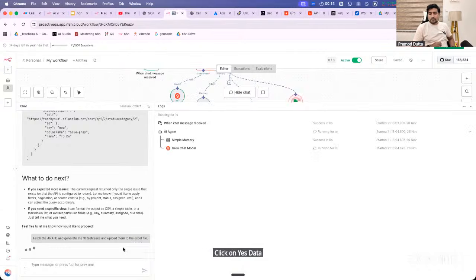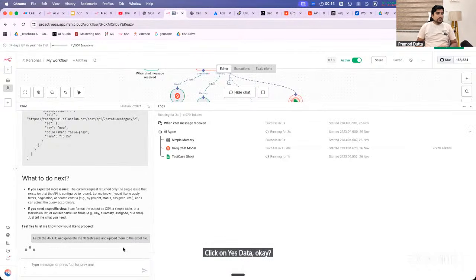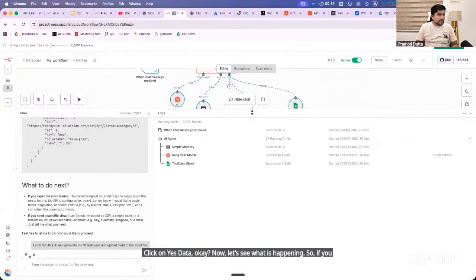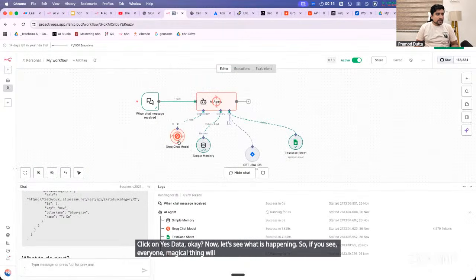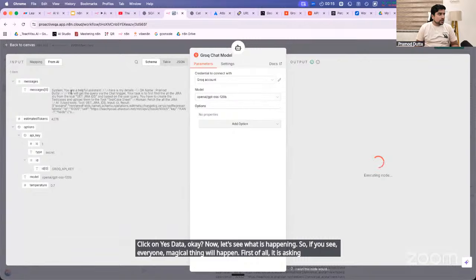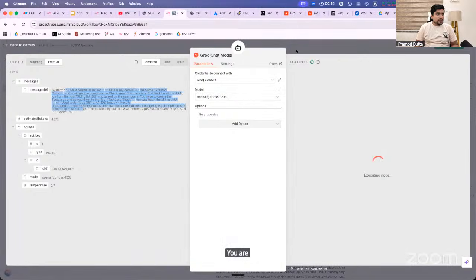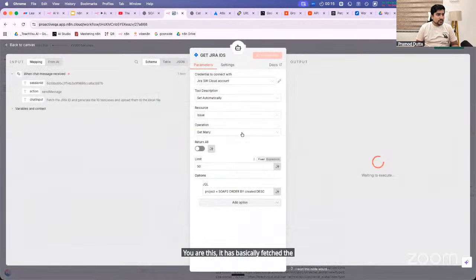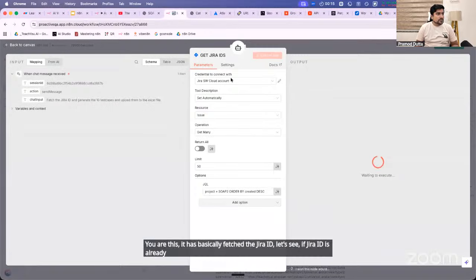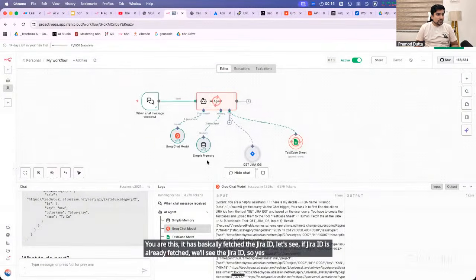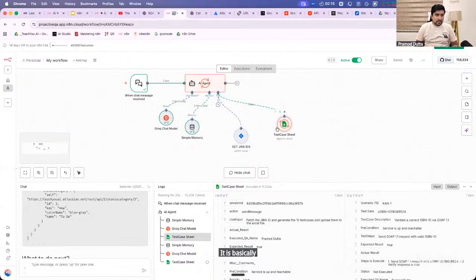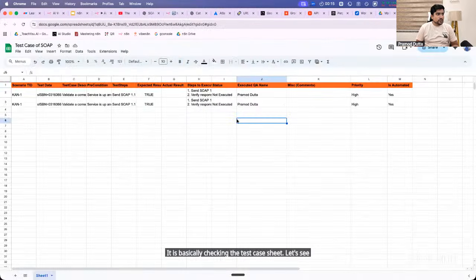Okay. Now let's see what is happening. So if you see, everyone, a magic thing will happen. First of all, it is asking Groq. It has basically fetched the Jira ID. Let's see if the Jira ID is already fetched. So yes, we have already fetched it. It is basically checking the test case sheet. Can you see that, everyone?